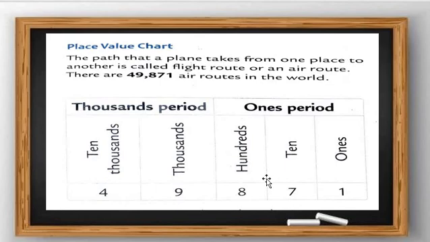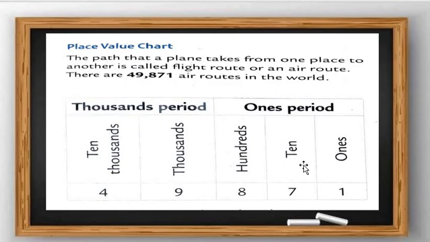So students, what should we say at that time? We should say 49,871. Again I am repeating: in the thousands period, ten thousands and thousands both come, and in the ones period, 100, 10 and 1. Again, the second time: thousands period and ones period. In the thousands period, 10,000 and 1,000. Then in the ones period, 100, 10 and 1. Got my point, all students?